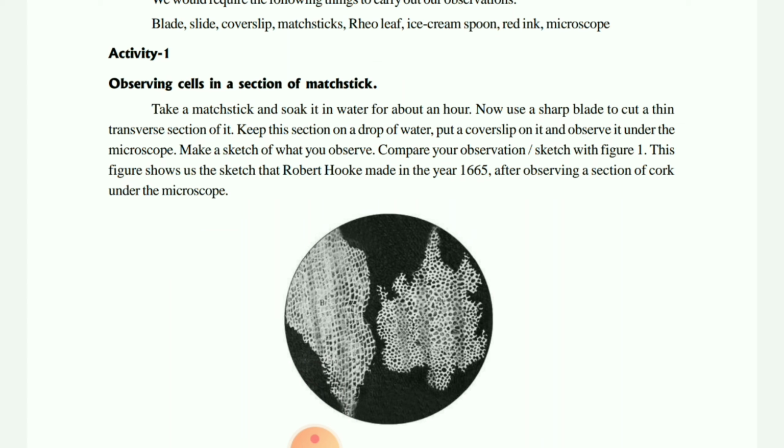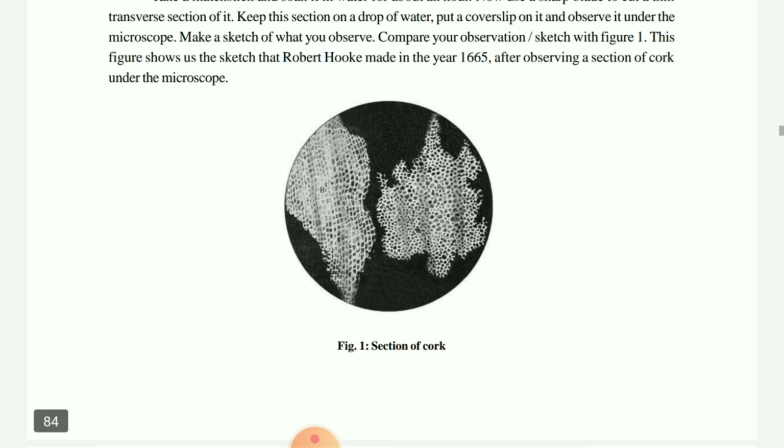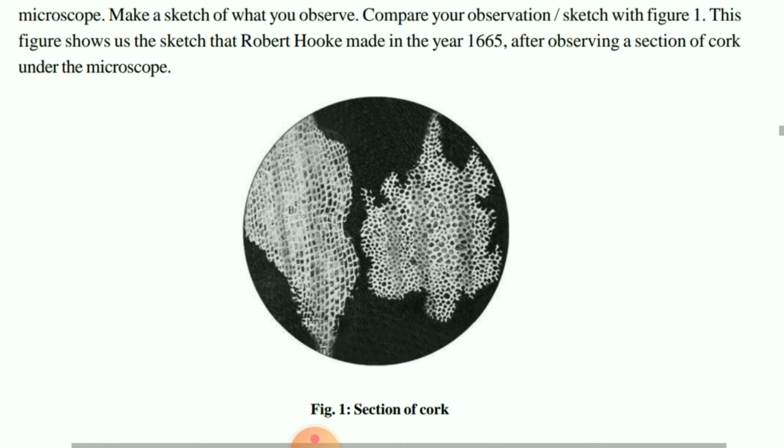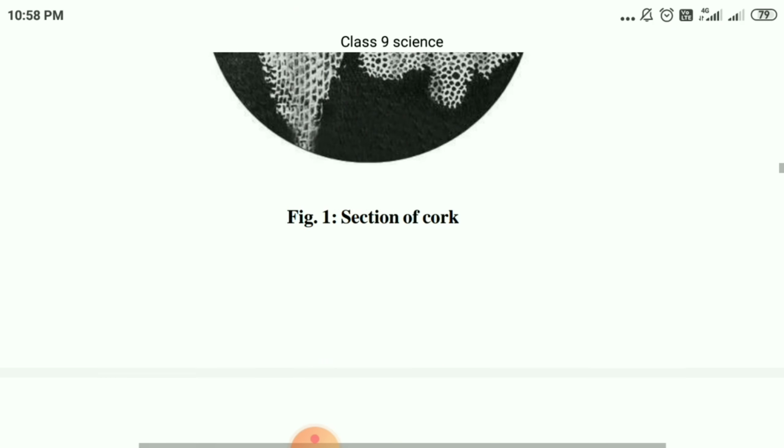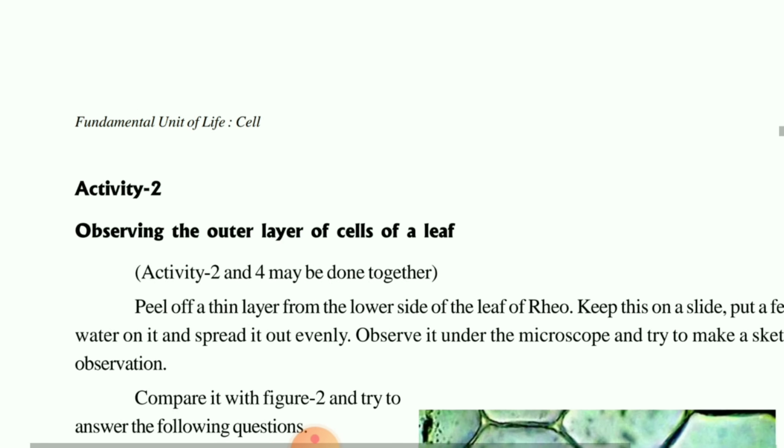What you have to do is take a thin layer of that particular leaf's cells. After that we put some stain, then put one cover slip over the slide, and after that we observe under the microscope. You will find that this type of cork cells are there. As you can see in this cork cell, how the compartments have been formed, these pores are known as compartments, and each compartment is considered a cell. So this may be multicellular in nature. It is also known as cork.